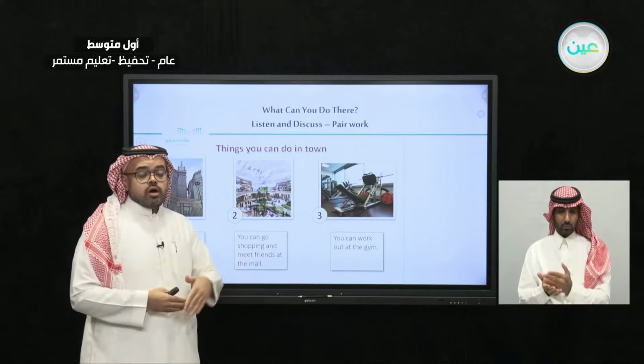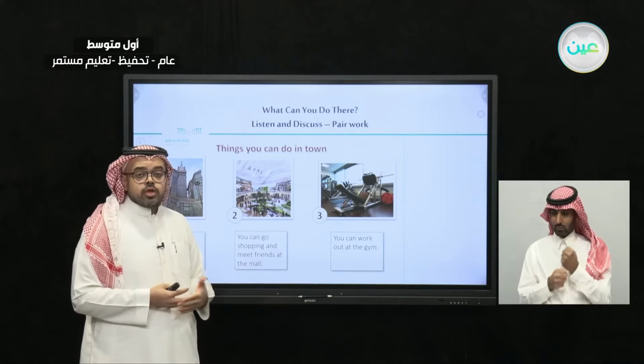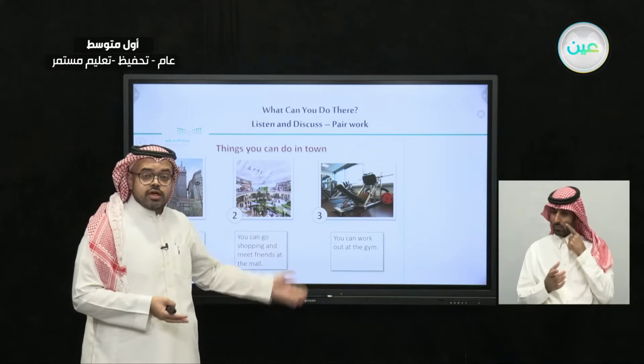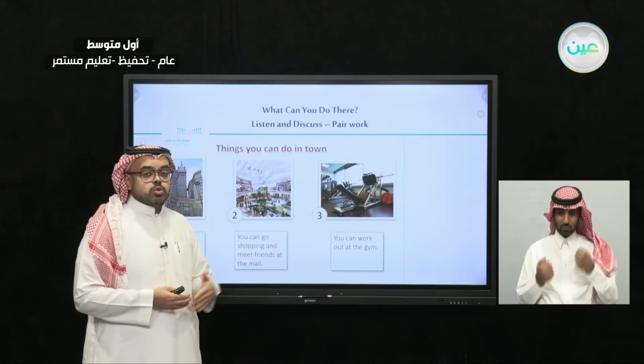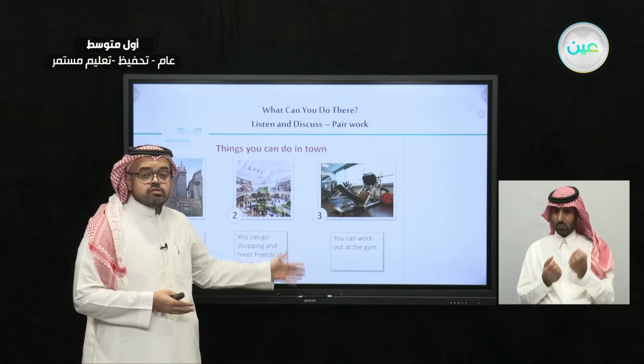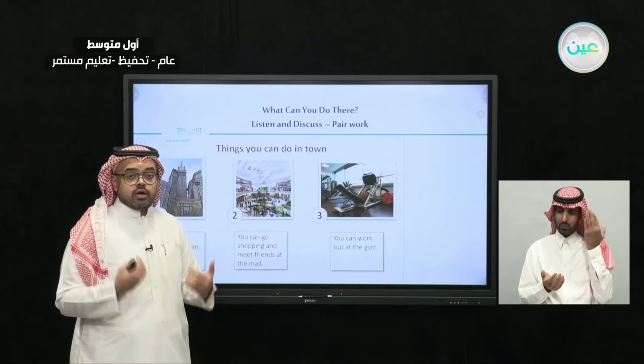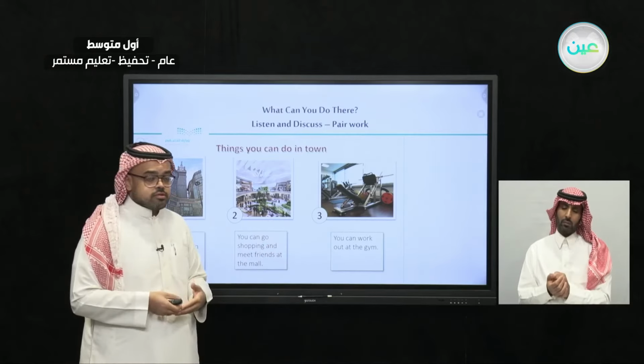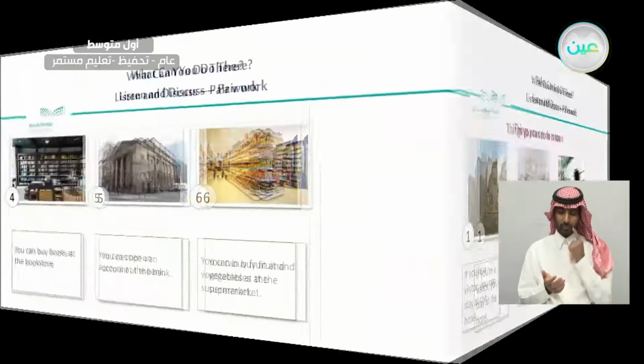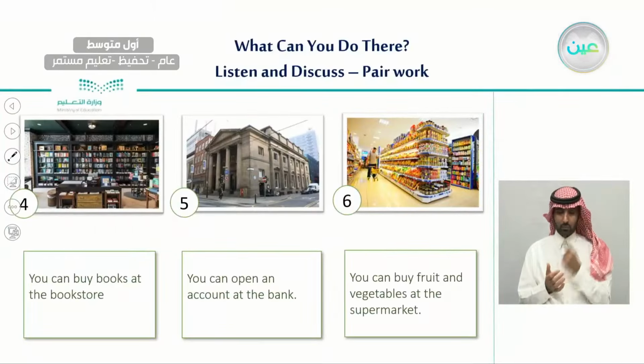And also there are other activities we can do. We can also meet friends at the gym. We can also join fitness classes or karate classes, as we have learned from our last unit in the second semester. And the fourth place we have, number 4, is a bookstore.